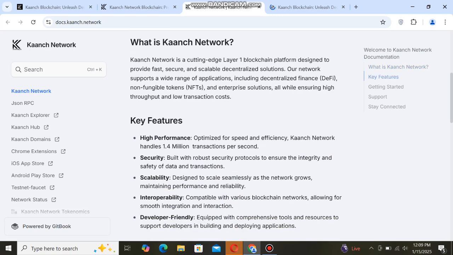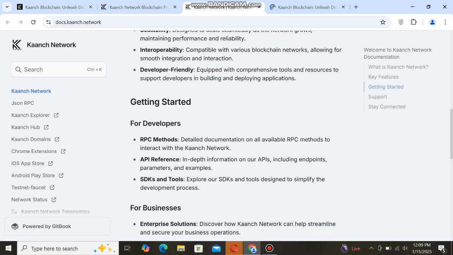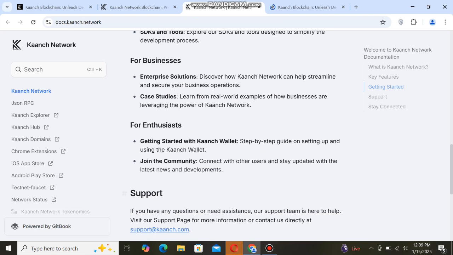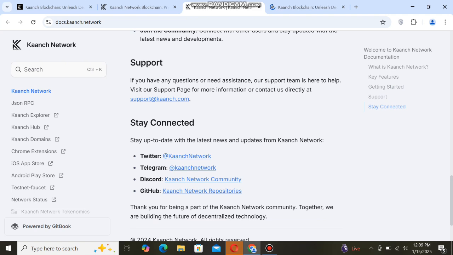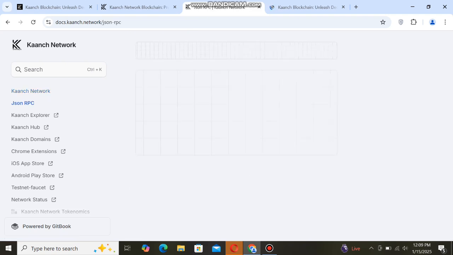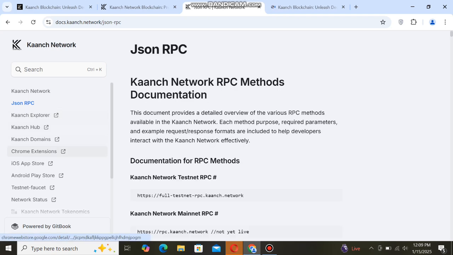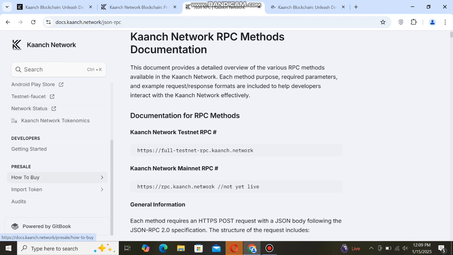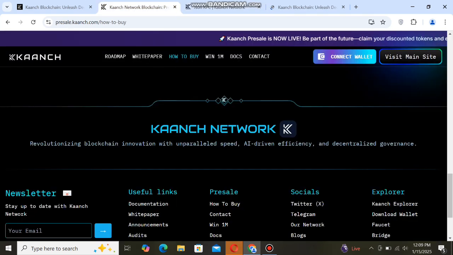What is Kanch Network? You can check here the key features of this project. Getting started for developers, for businesses, for ethicists. You can see this for detail. You can stay connected on the following social media platforms. Next guys, you can see the JSON RPC. You can click here and see the JSON RPC detail, Kanch Explorer detail, Kanch Hub, Kanch domains, Chrome extension, iOS App Store, Android Play Store, testnet faucet, network status. You can check here all the white paper of this project. And next we go back to the home page.